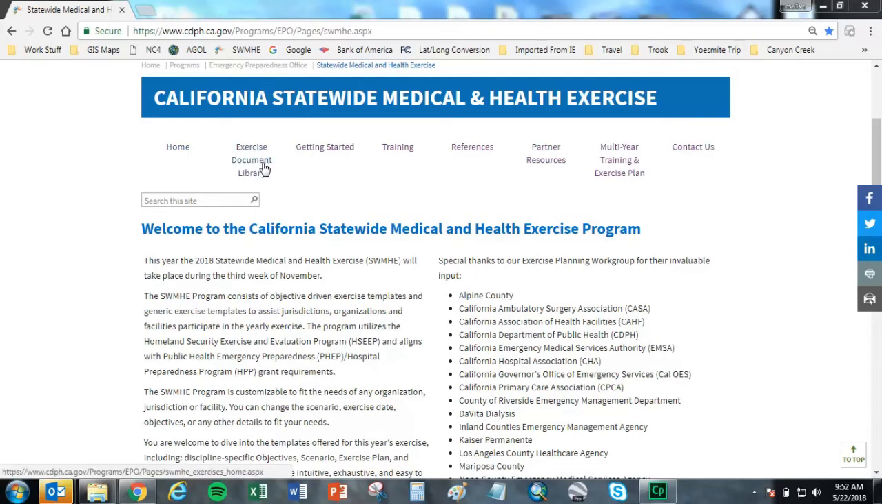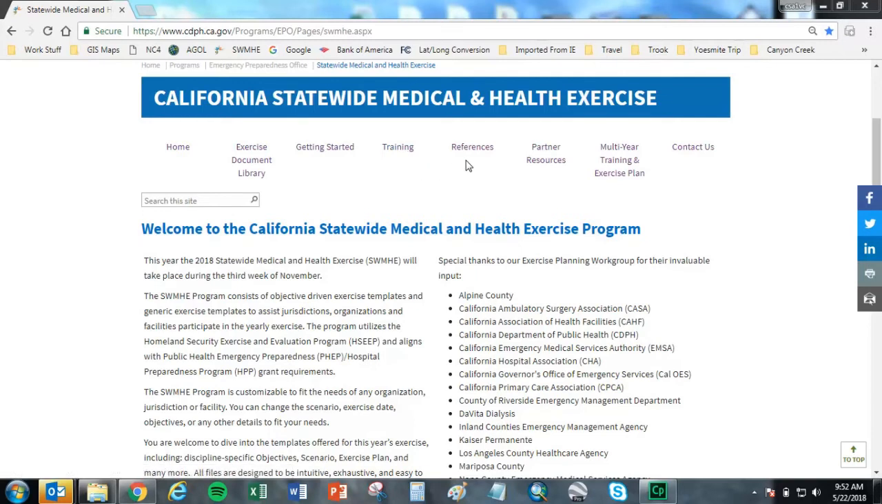This link takes you to the home page of the Document Library, which contains all of the documents created by the statewide medical and health workgroup for you to use in developing an exercise. The next link to the right is the Getting Started link, which helps new users become familiar with exercise development. Next is the Training link, which contains documents and links to additional training resources that are regularly updated.